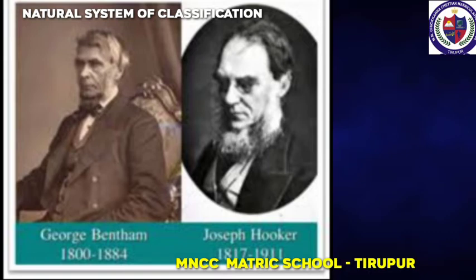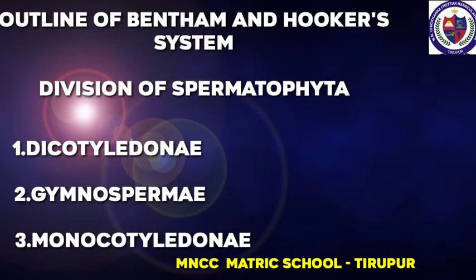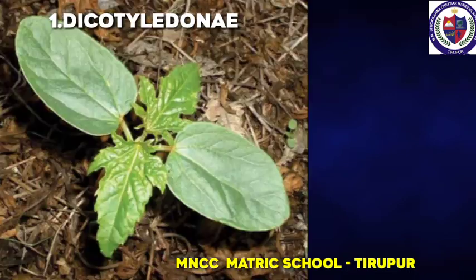This system of classification is based on morphological and reproductive characters of the seeded plants. Bentham and Hooker published their natural system of classification in their book named Genera Plantarum in 3 volumes. The division Spermatophyta is divided into 3 classes: Dicotyledonae, Gymnospermae, Monocotyledonae.